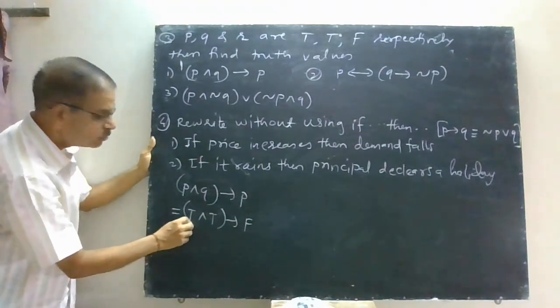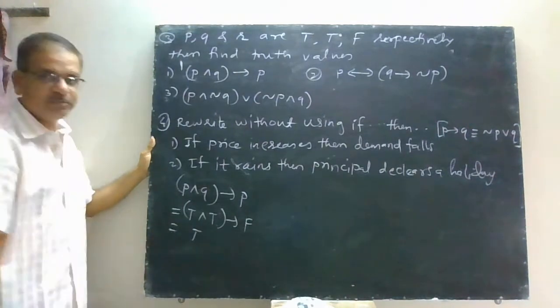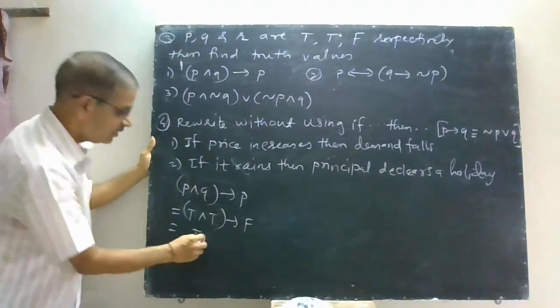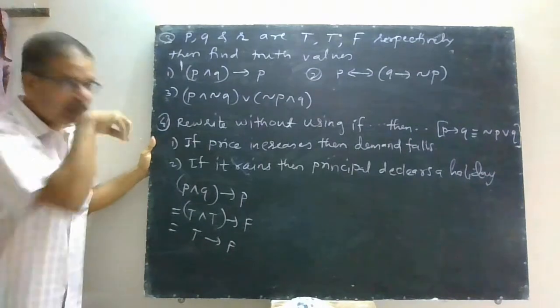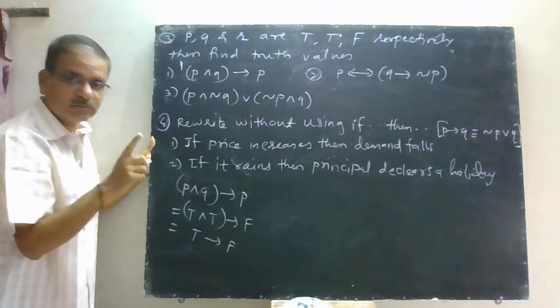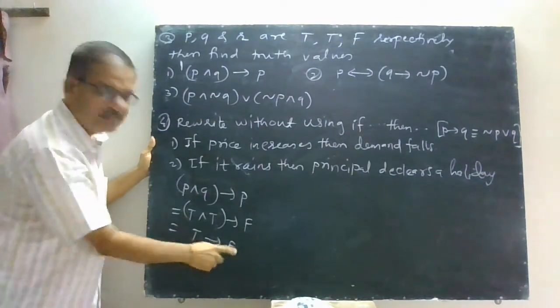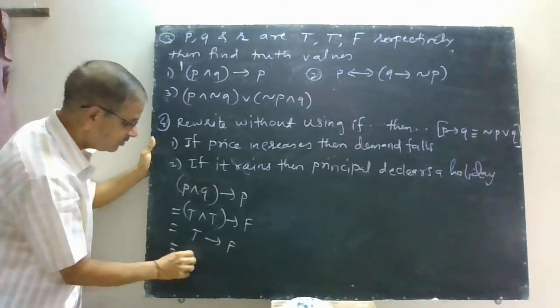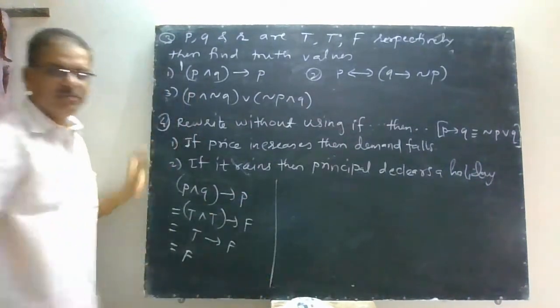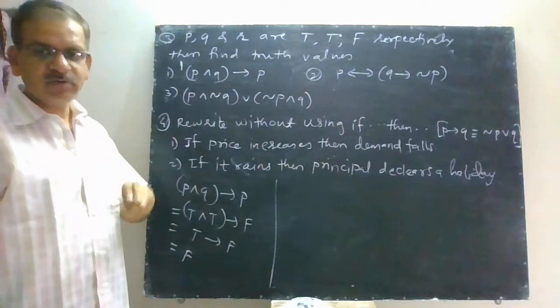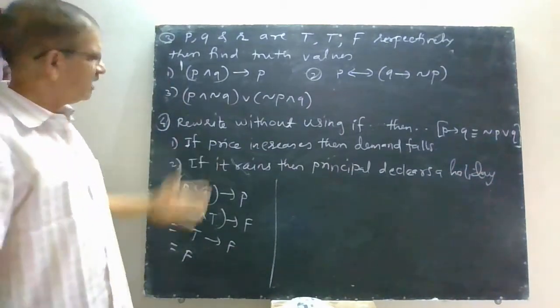Then true and true, you know, is true, because when both are true, it is true, implies false, and you know that in the truth table, T implies F gives you the false value. It's not a difficult one. Once you know those 5 tables of basic connectives, then you can find it.